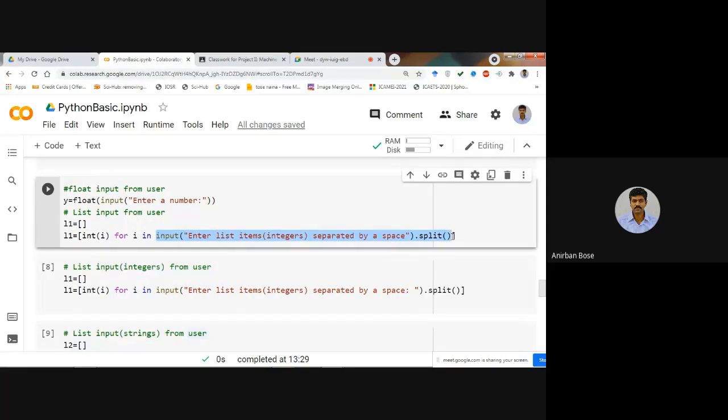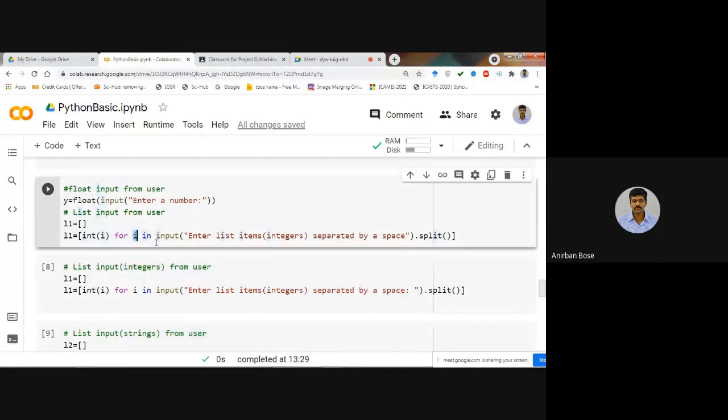Now the output of this is basically 3, 4 and 5. These three numbers will now be separate strings, not still integers. So I is now containing 3, 4 and 5, but they are strings.